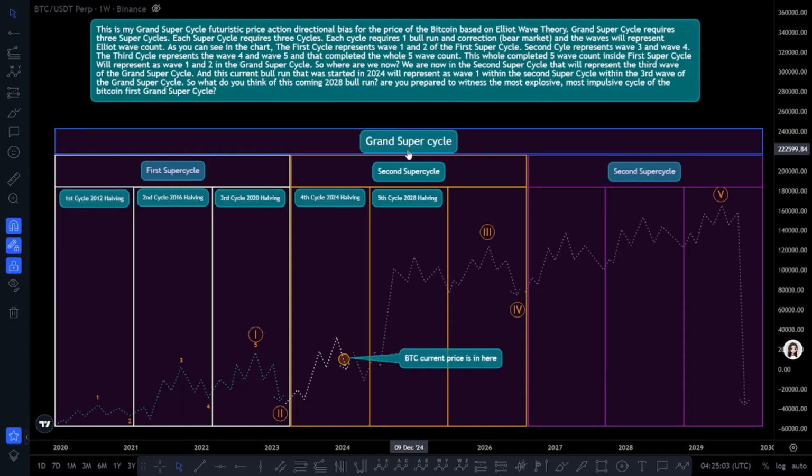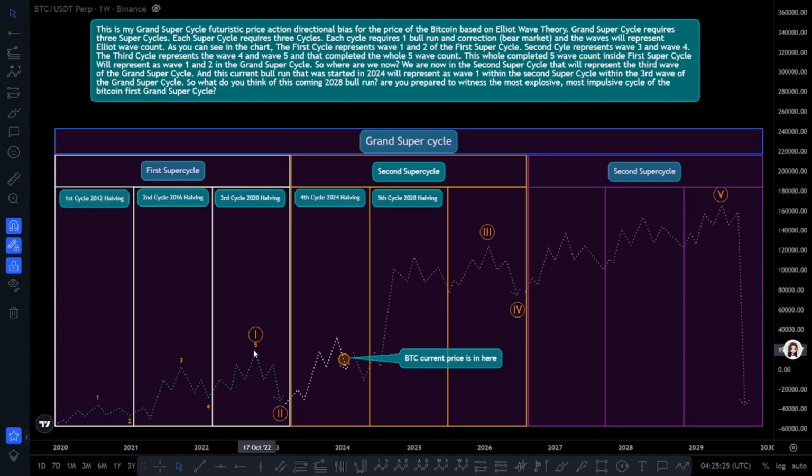This is my grand supercycle futuristic price action directional bias for the price of Bitcoin based on Elliott wave theory. Grand supercycle requires 3 supercycles. Each supercycle requires 3 cycles. Each cycle requires 1 bull run and correction, or whole bear market, and the waves will represent Elliott wave count.